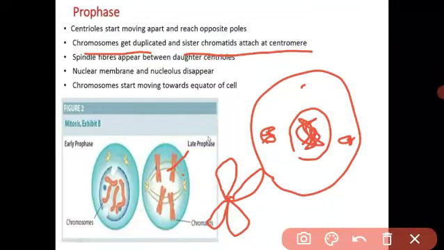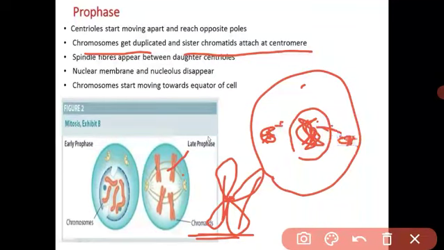Understood? What happens in the prophase? The centrosome is a cell organelle that contains two centrioles. The centrioles divide from each other, move apart and reach the poles. The chromatin fibers present in the cell condense and form the chromosomes, and two sister chromatids are attached to each other at the centromere. And in between the two centrioles, the spindle fibers appear.